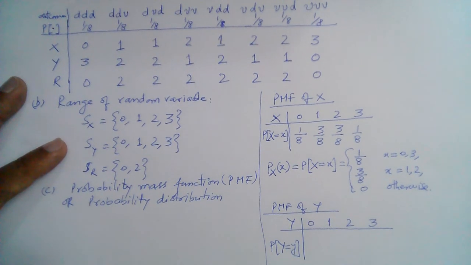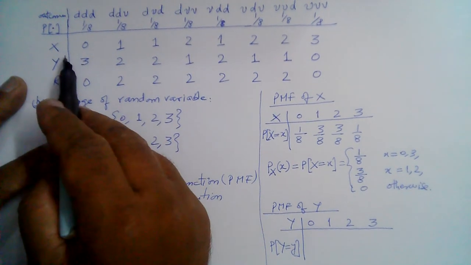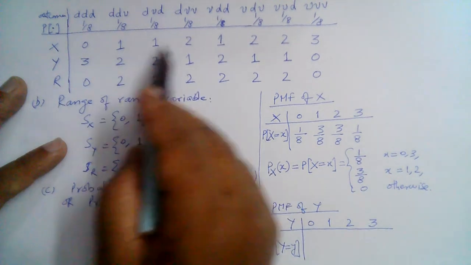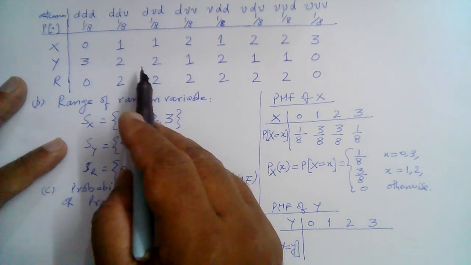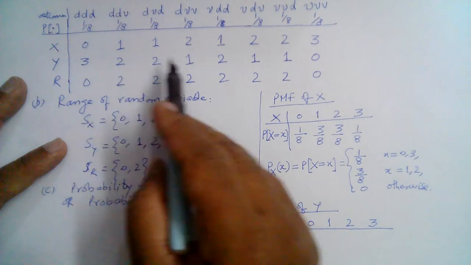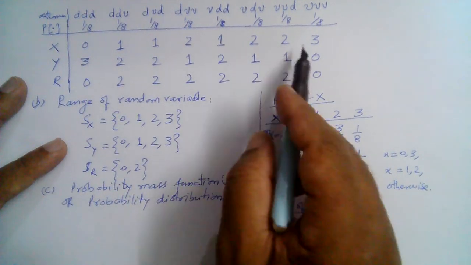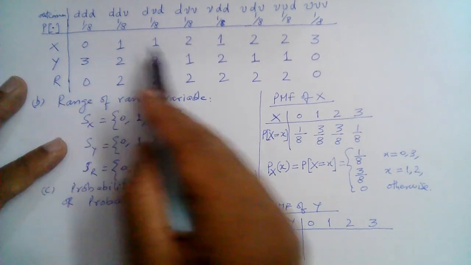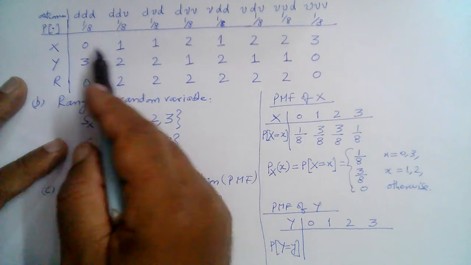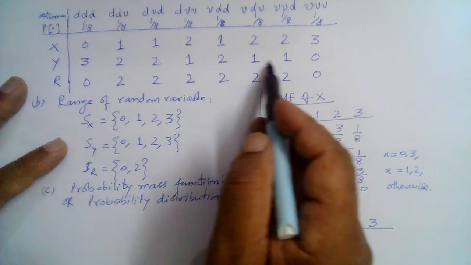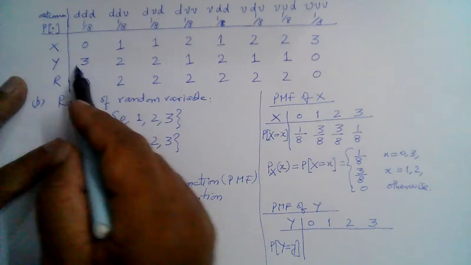And if you look carefully, the random variable x and the random variable y are similar in many ways. For example, this progresses 0, 1, 1, 2, and if you read it in reverse, it is 2, 1, 1, 0.